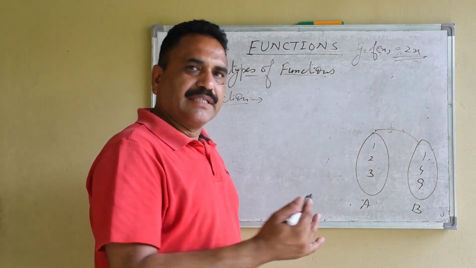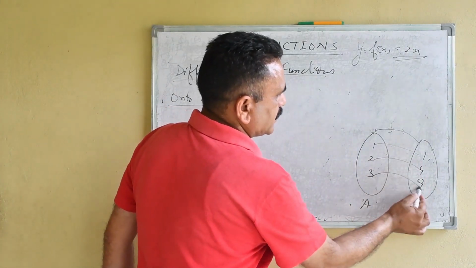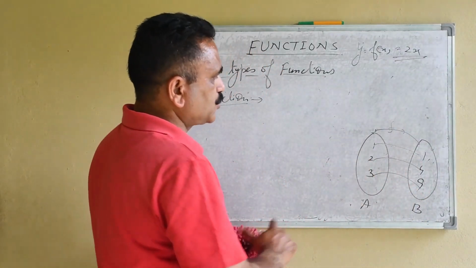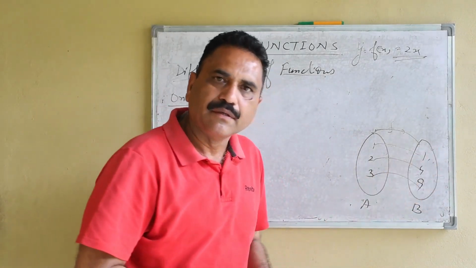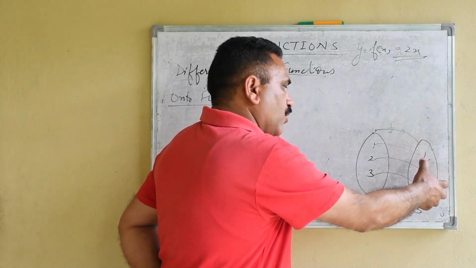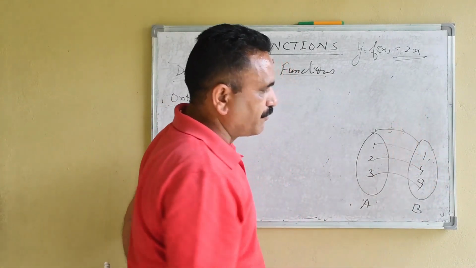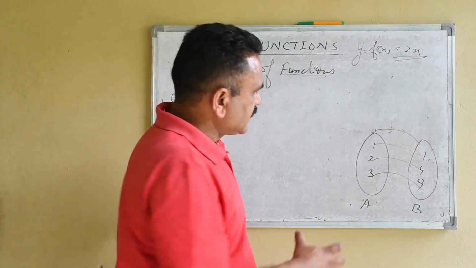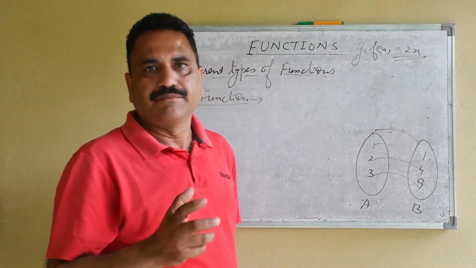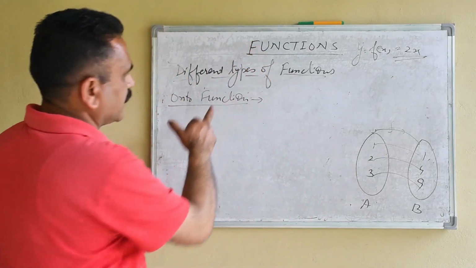As earlier, 1 is related to this, 3 is related to this. There is no more element in B. Then every element of B has an image in A. This type of function is known as an onto function.